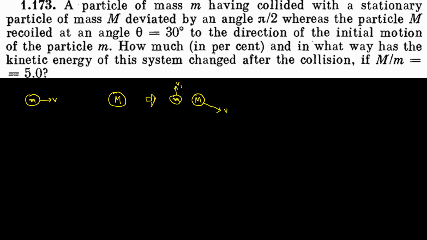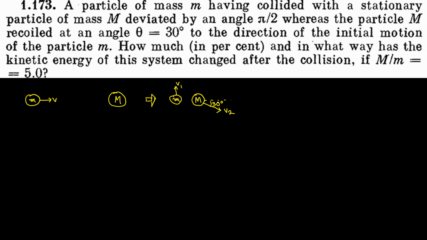That means 30 degrees from the initial velocity. This is v2, and this angle is 30. This is given in the question. That means particle m moved 90 degrees to its initial velocity, and particle capital M, the second particle, is deviated by angle 30 from the initial velocity. Fair and fine. The question is asking by how much, in percent, the kinetic energy of the system has changed after the collision, if the mass ratio capital M by small m is 5.0.